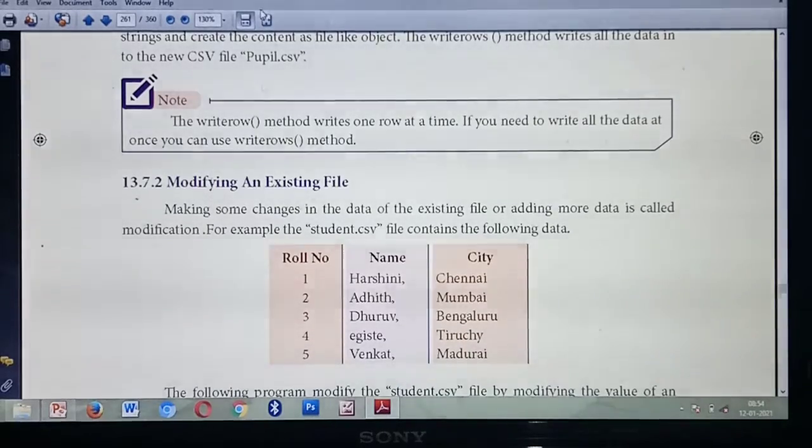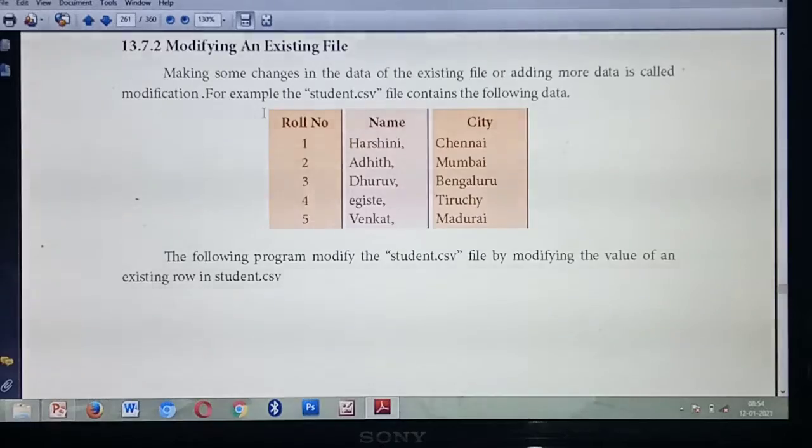Understood? Okay. Next one is modifying an existing file. What's the next heading? Modifying an existing file. What's the meaning of modifying? You are going to make some changes. You are going to insert some details, or delete some details, or edit some details.